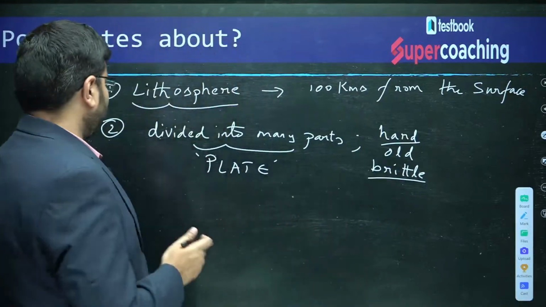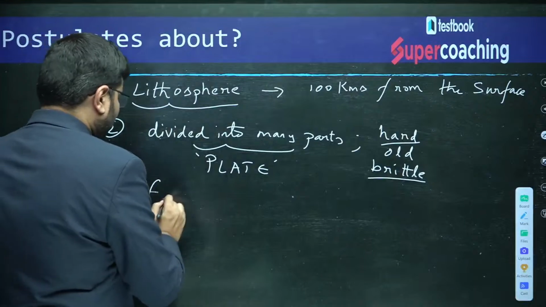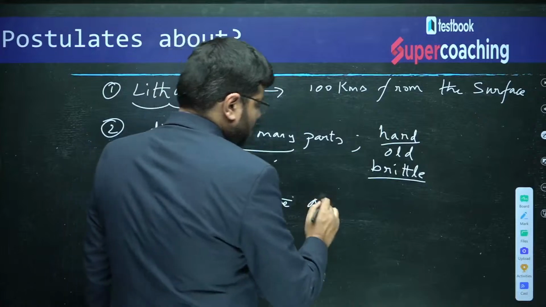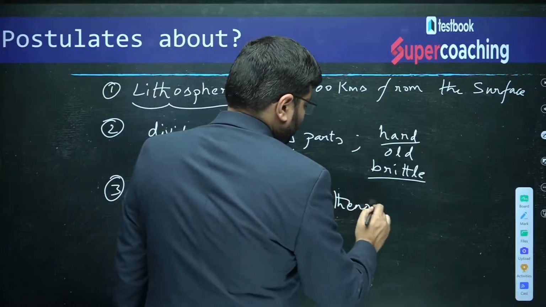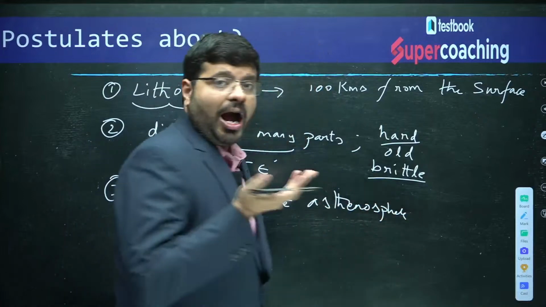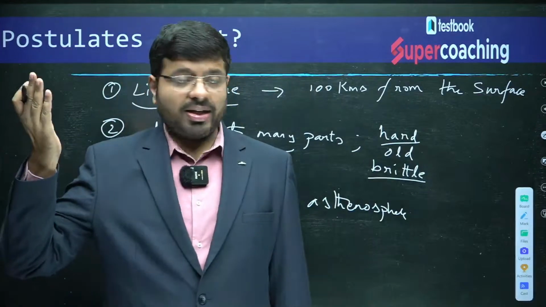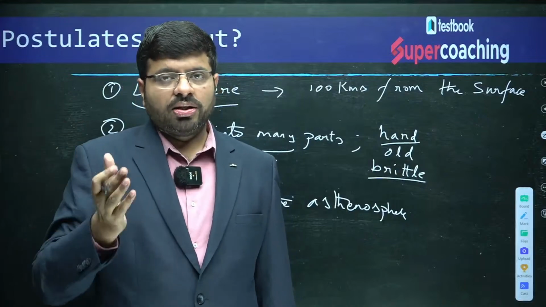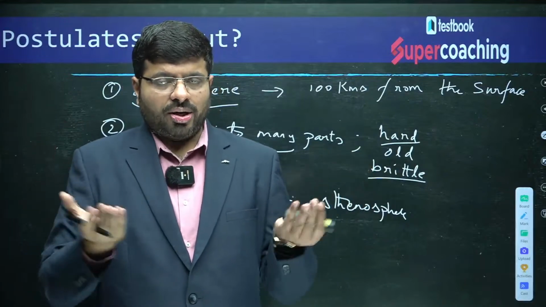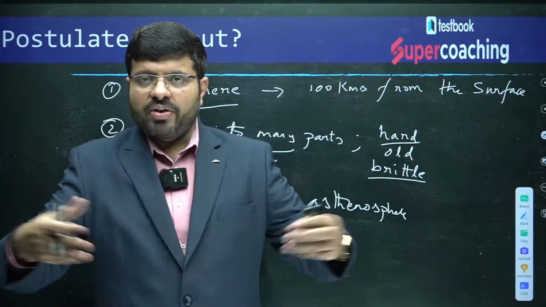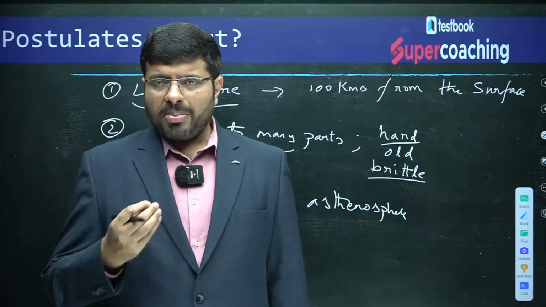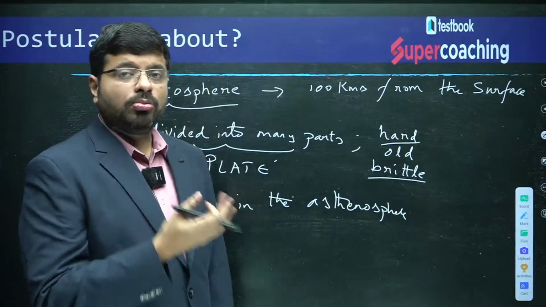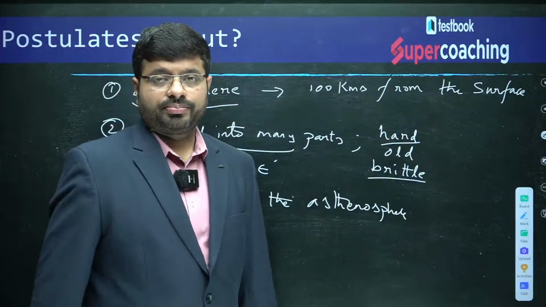And this lithosphere, what does it do? It floats in the asthenosphere. Have you seen ice moving in the Antarctic or Arctic region, how the ice moves along the water? It is a bulk of solid thing which is moving in the liquid, no? Not quickly, but at a very, very slow pace. The lithosphere is also moving in the asthenosphere.